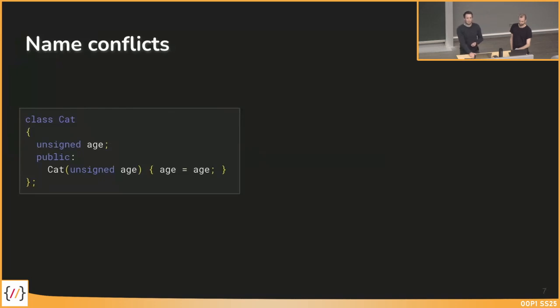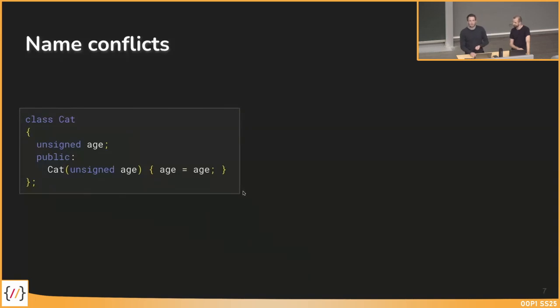We have a little example here with a class Cat, and we have an unsigned age as a member, and then a constructor which takes an unsigned age and sets age to age.